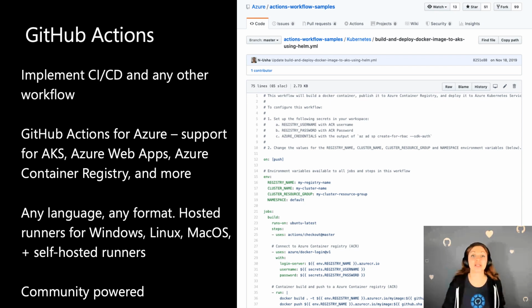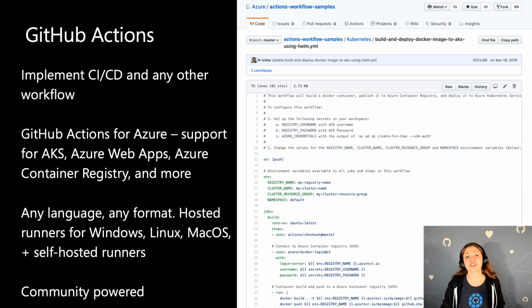You can run it on GitHub hosted agents, which have runners for Windows, Linux, and macOS. And you can also run it on self-hosted runners, so any VM that you choose and configure. It's available on GitHub Cloud, and it also is coming to GitHub Enterprise Server. And then, of course, there's GitHub Actions for Azure. So we support AKS, Azure Web Apps, and other common deployment procedures. And last month, we've seen about 250,000 unique Azure Actions being run on GitHub.